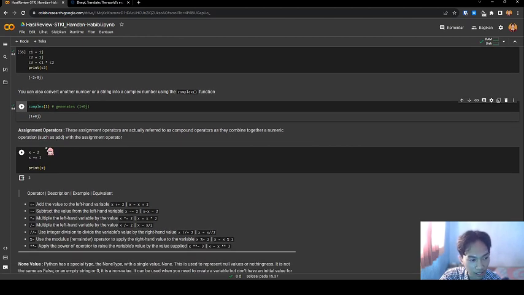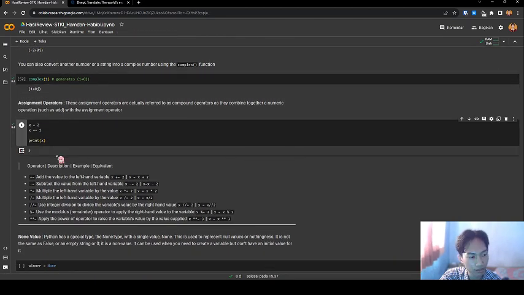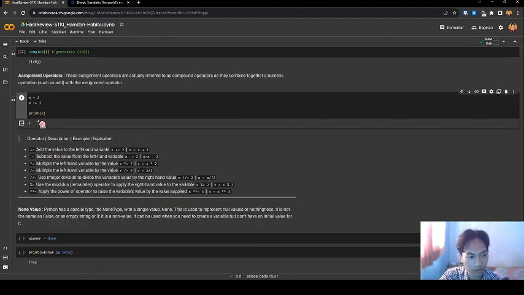Next, assignment operators. The assignment operators are actually referred to as compound operators as they combine together a number of operations such as the assign operator. Let's see the code. x is 2, x plus equal 1, print x. Assignment operator.